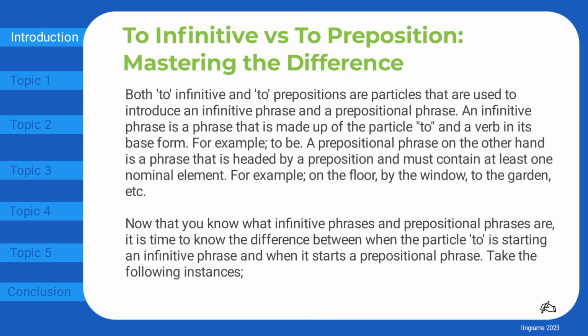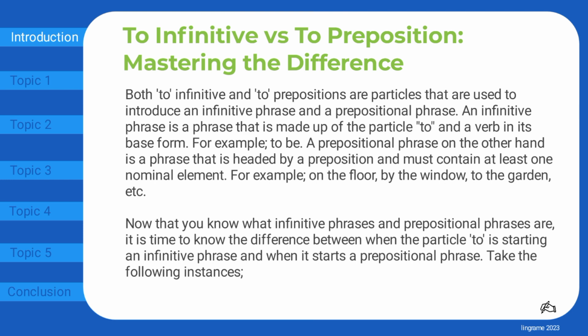A prepositional phrase, on the other hand, is a phrase that is headed by a preposition and must contain at least one nominal element. For example, on the floor, by the window, to the garden, etc. Now that you know what infinitive phrases and prepositional phrases are, it is time to know the difference between when the particle to is starting an infinitive phrase and when it starts a prepositional phrase.